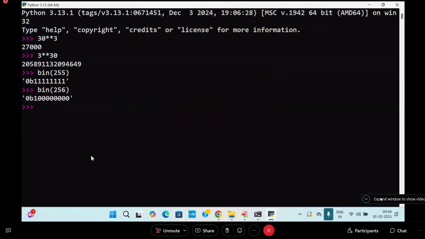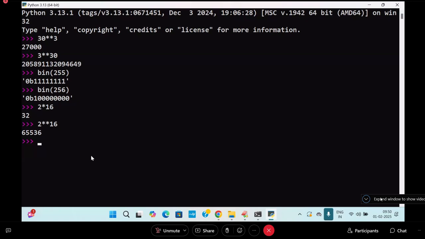I will show you 2 to the power of 16. Double star. 2 to the power of 16 gives 65,536. Are you following me? 65,536 means it will take 0 to 65,535.